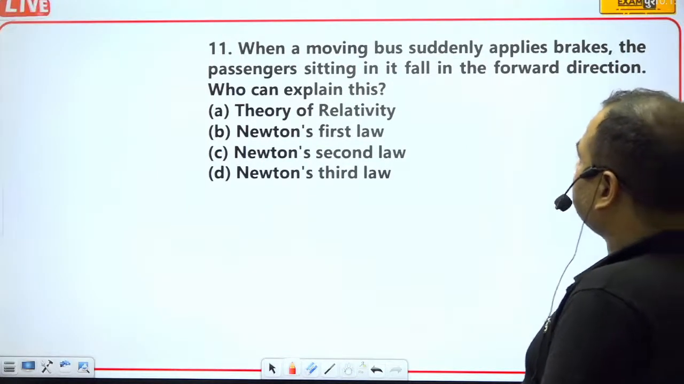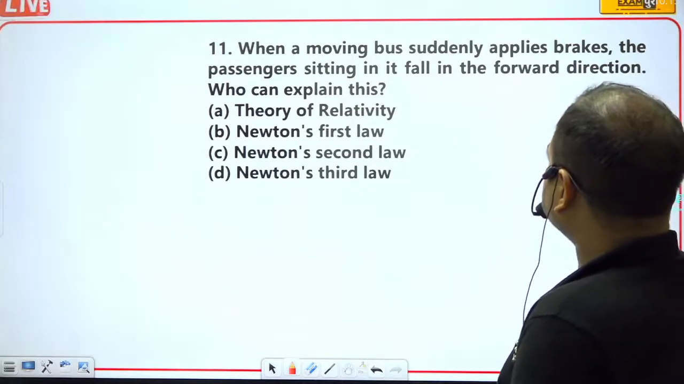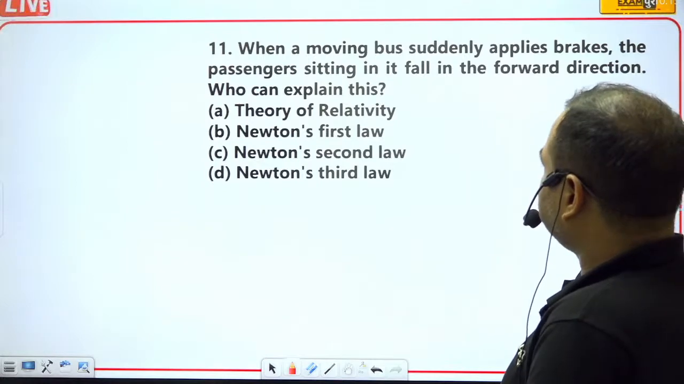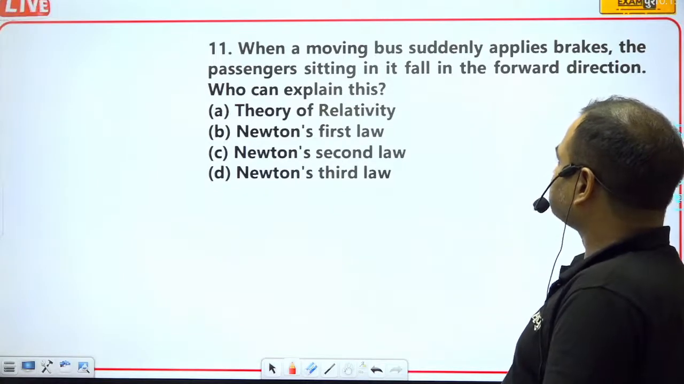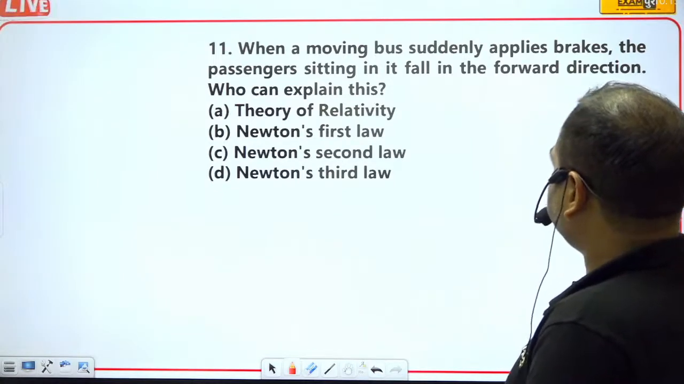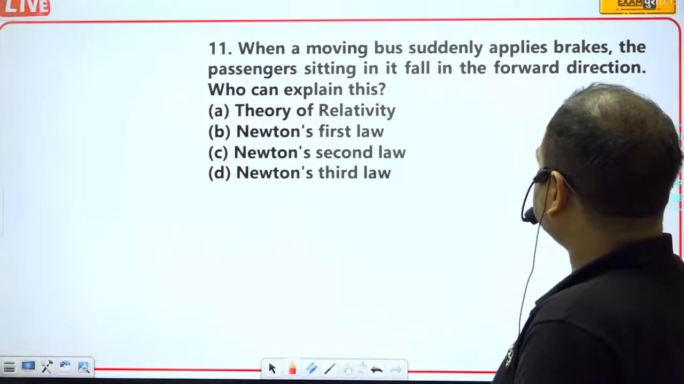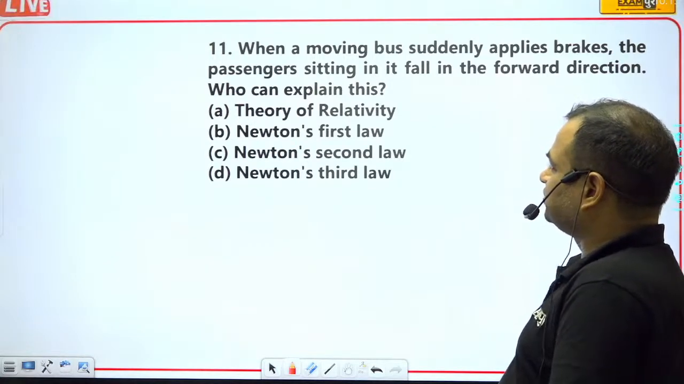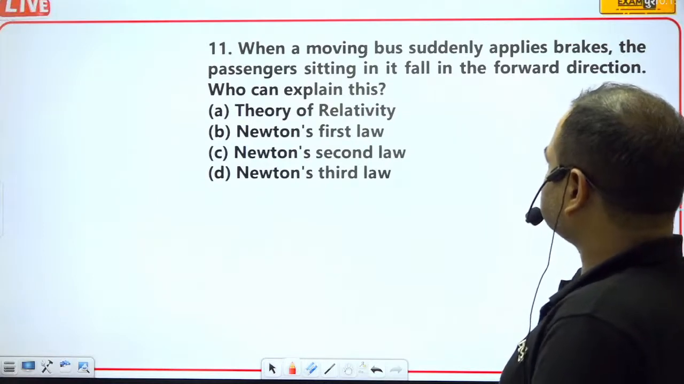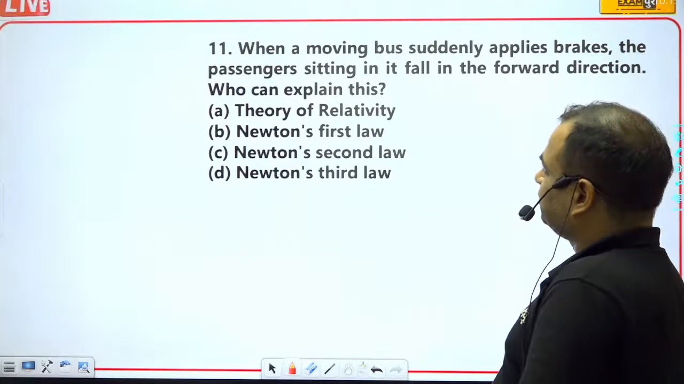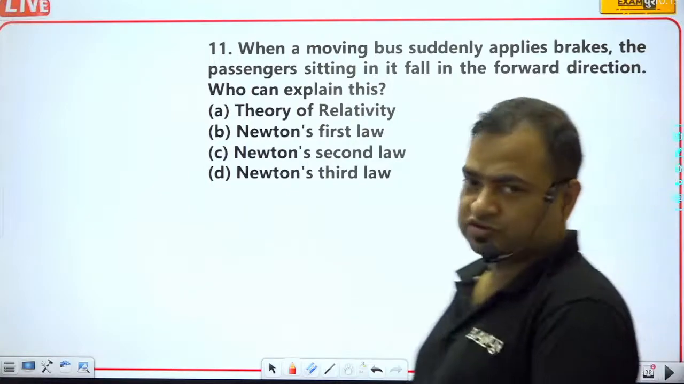When a moving bus suddenly applies brakes, the passengers sitting in it fall in the forward direction. Who can explain this? Tell me: the theory of relativity, Newton's first law, Newton's second law, or Newton's third law.